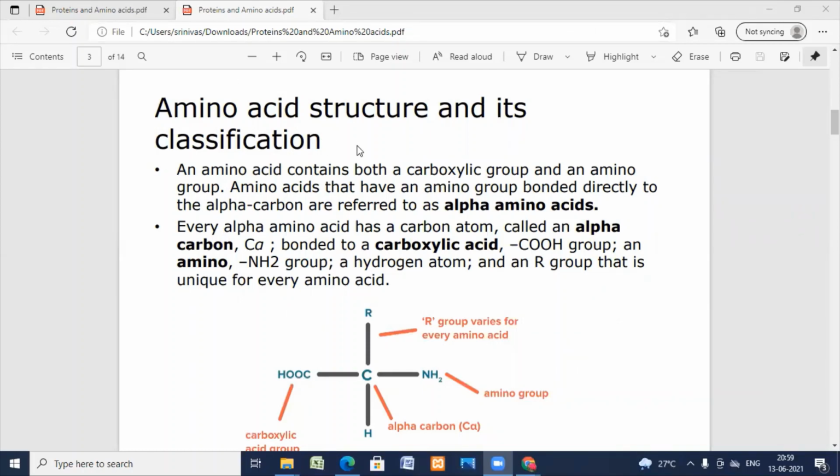So how the amino acid is classified, we'll see. The carbon atom has tetravalency. One bond is to the amino group, the NH2 group, one bond is to the carboxylic group, one bond is to the R group, and the next one, the alpha carbon bond, is to the H. Because the COOH group is the main functional group here, the carbon attached to the COOH group is called the alpha carbon. Now we'll see the classification.